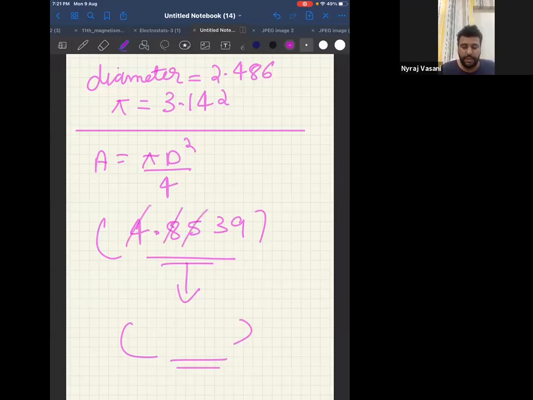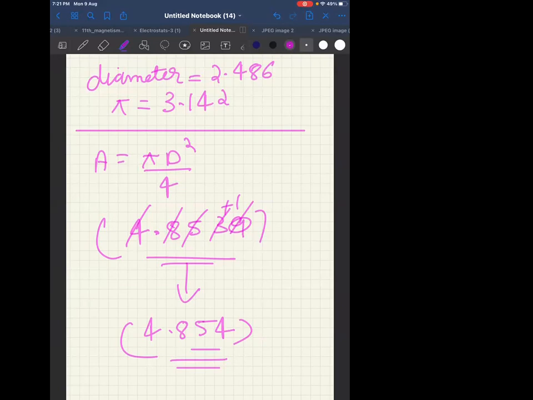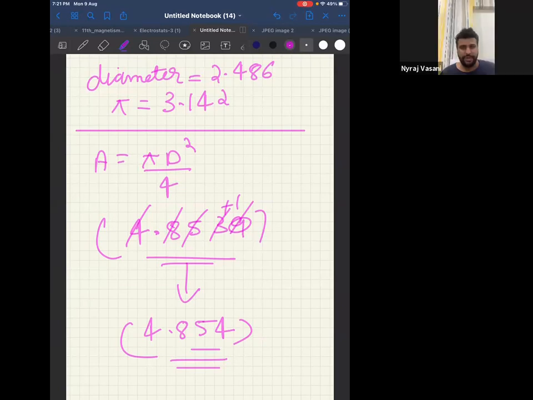1, 2, 3, 4, 5. But I have to give the answer only up to 4 significant digits. Why? Because in the question, the least number of significant digits for one particular term is 4. Therefore, it will become 4.85. Now 9 is greater than 5, correct? Therefore, the previous term will get plus 1. Therefore, my answer is 4.854. Is it easy? Understood how to do it?